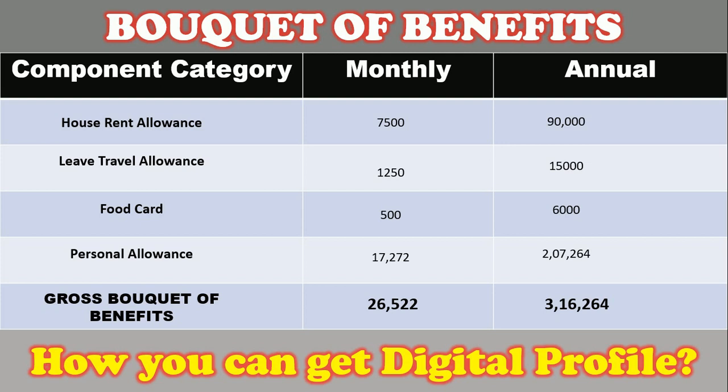And second one is if you are working on Ninja profile in TCS, then you will get two opportunities every year in TCS to get digital profile. First one will be provided to you in the month of January and second one will be provided to you in the month of June. And there will be certain criteria for your eligibility to appear in this assessment, but hopefully you will get chance certainly to get digital profile.